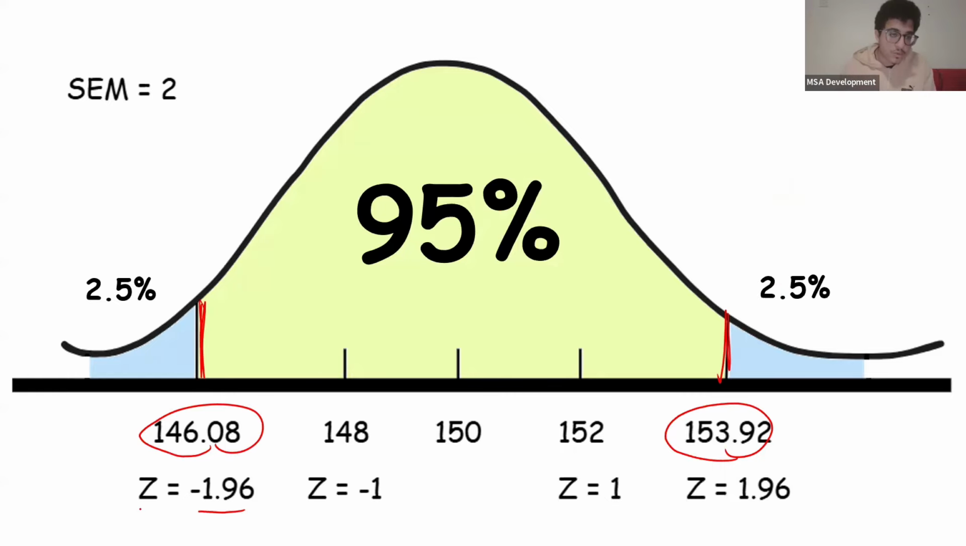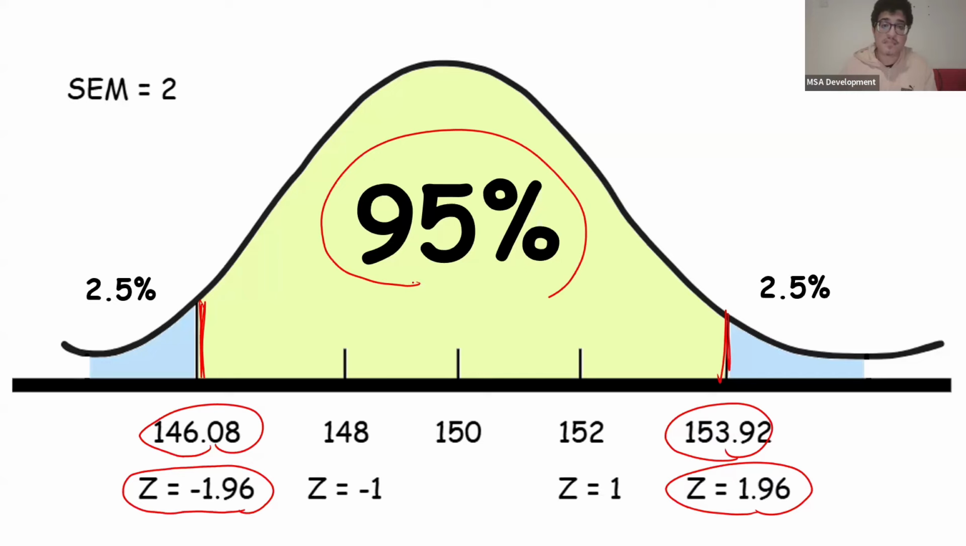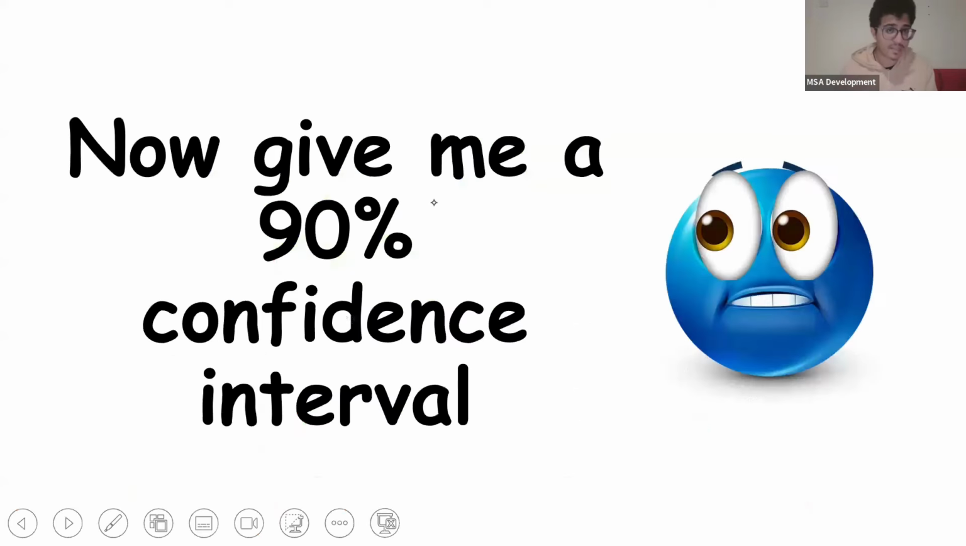And notice that we're using the z-values negative 1.96 and 1.96 over here, okay? And if you didn't understand, the gist of it is that we use these z-values, which is specifically 1.96, to separate this 95%, where we're going to find 95% of the means, to get the 95% confidence interval, okay? I hope that makes sense.